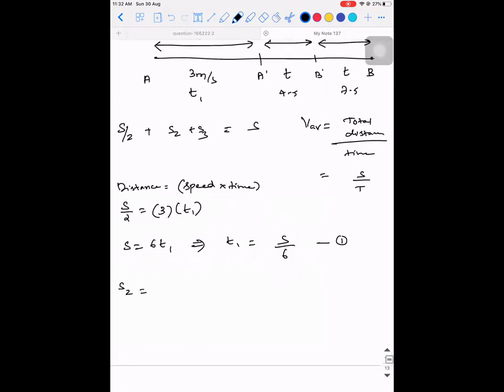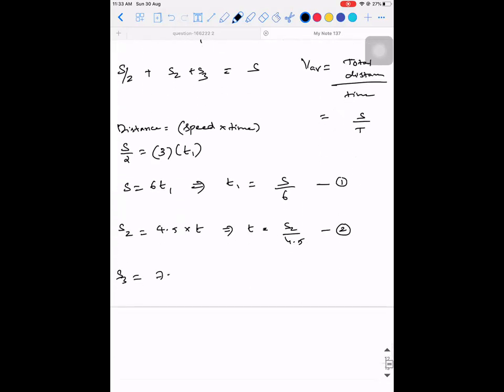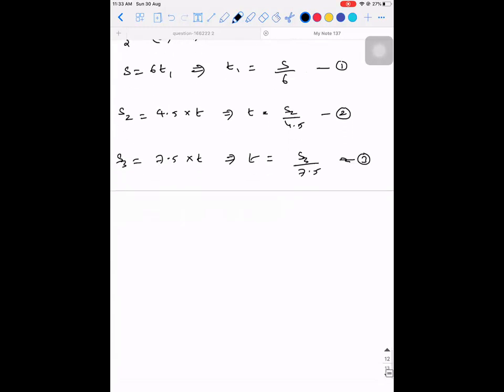Similarly, S2 will be how much? S2 will be 4.5 into T. Yes, sir. S3 will be equal to 7.5 into T, which implies T will be equal to S3 divided by 7.5.